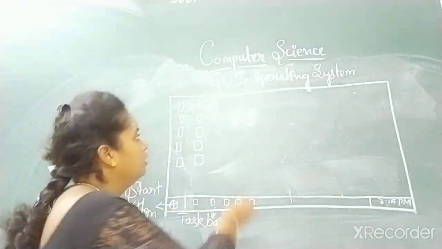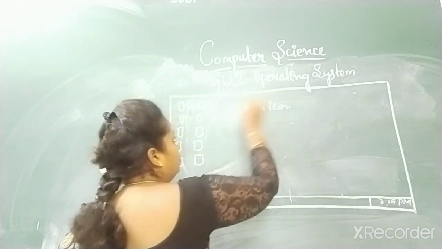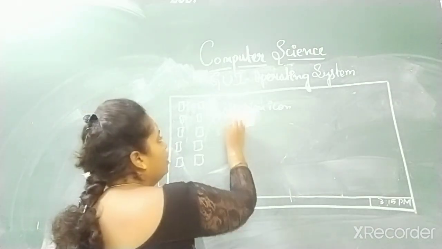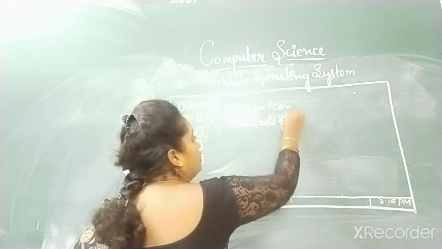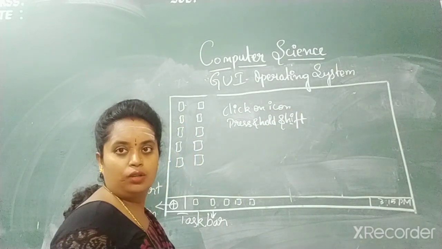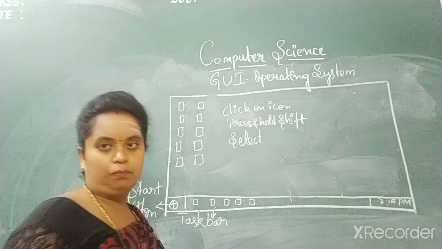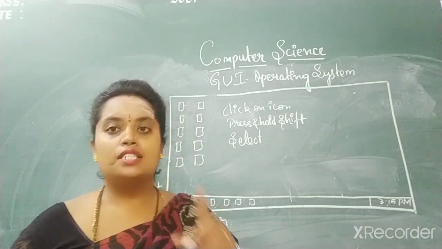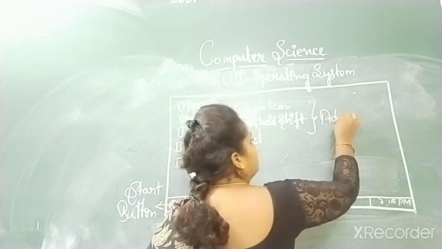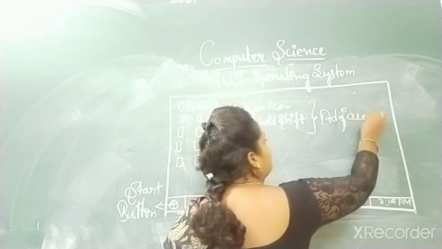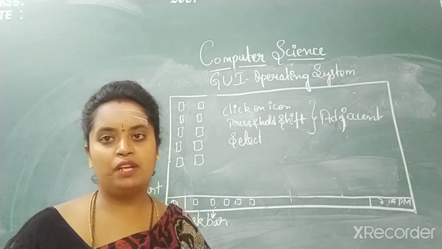Just see, first you are supposed to click on the icon, then press and hold the shift key. Okay? Then whichever icon you want, you go on selecting them. Fine. This is the selection of adjacent icons. Got it, children? Understood? Do you want me to explain once again?